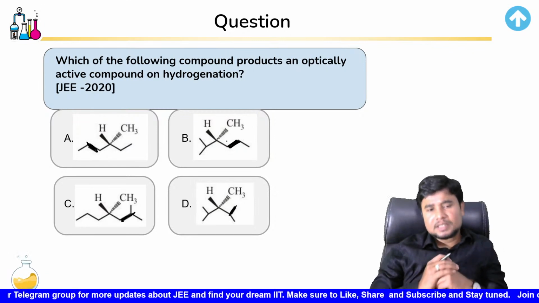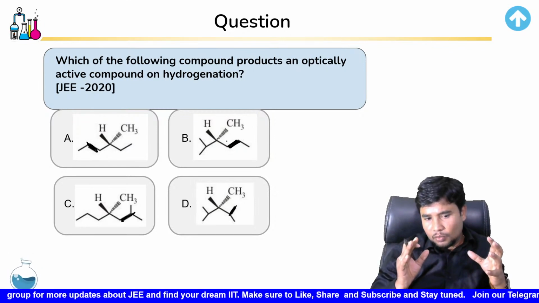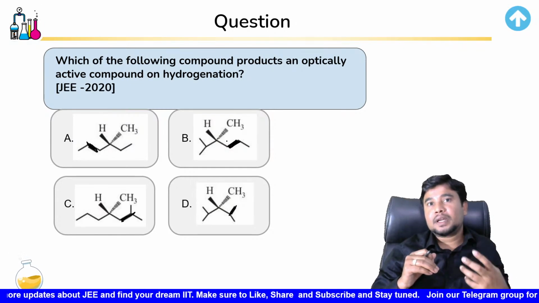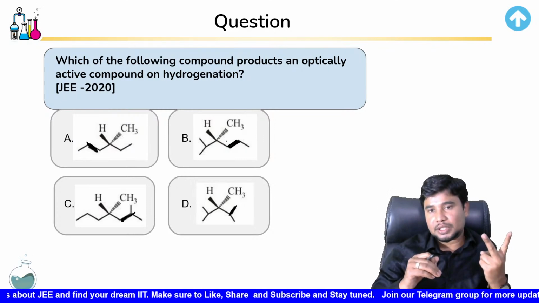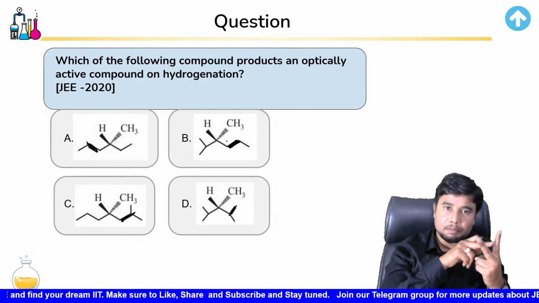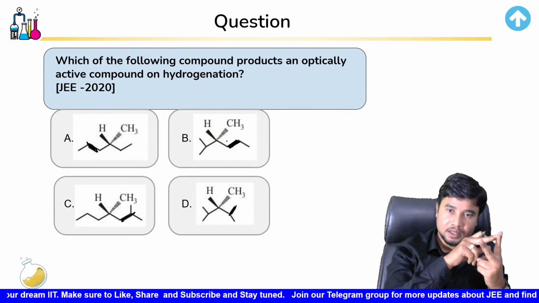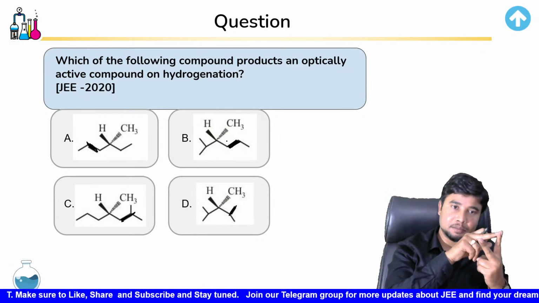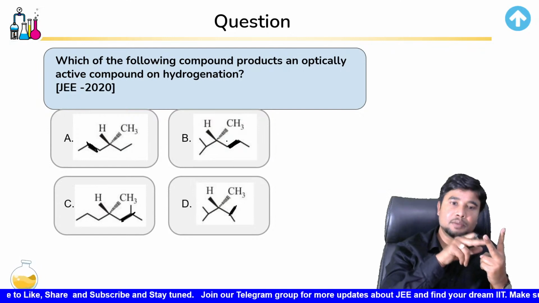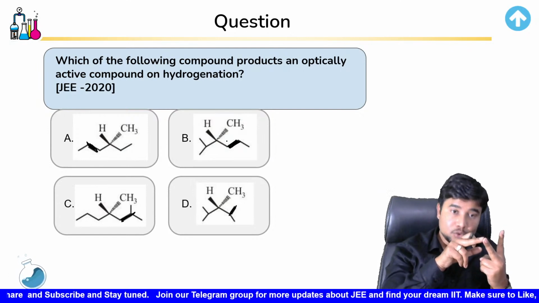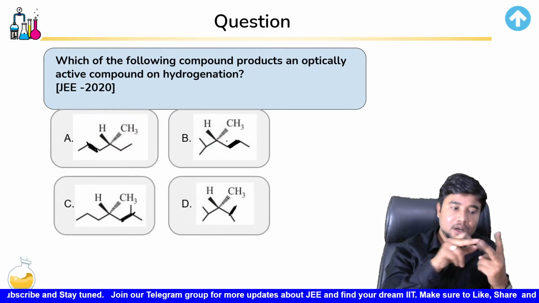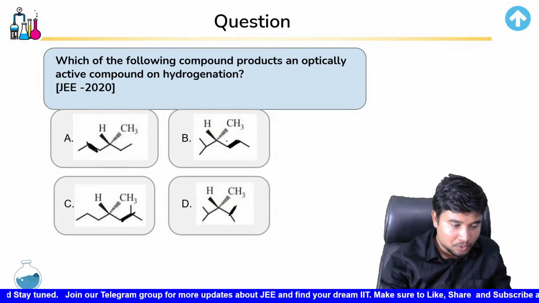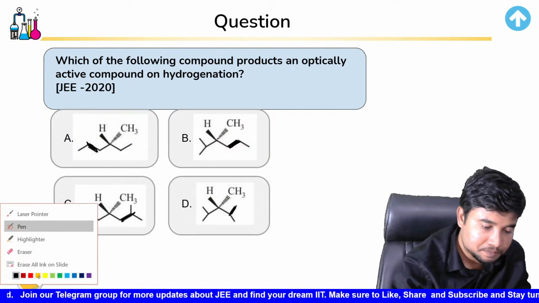Now what happens next, children, is we would need to check. To check the optical activity, there are two things that you should check. First, does the compound have a chiral center? If it has a chiral carbon atom, check if the molecule has any type of superposability. Does it have symmetry of any kind? Okay, now let us just see.